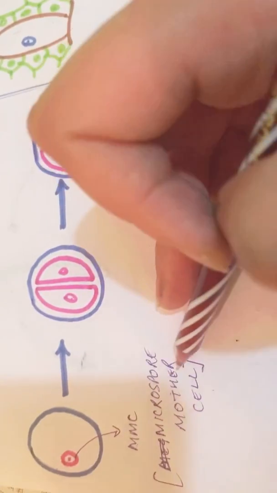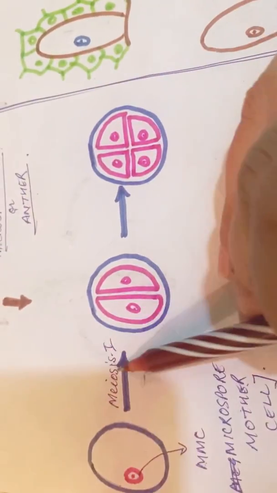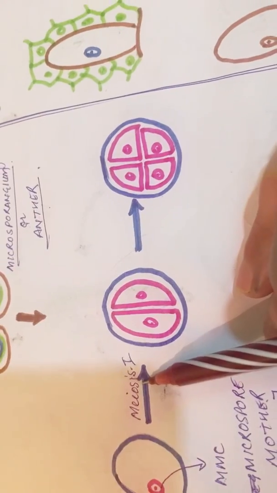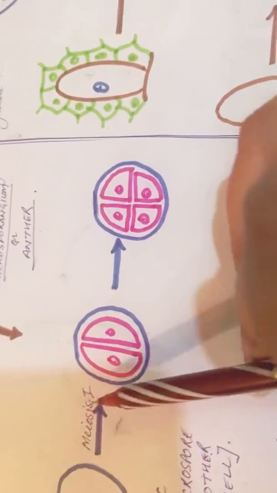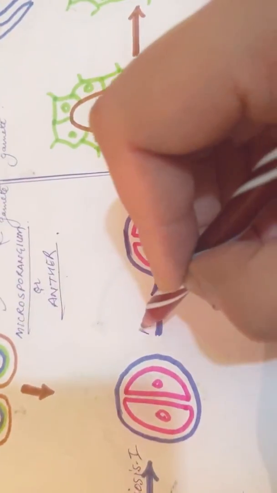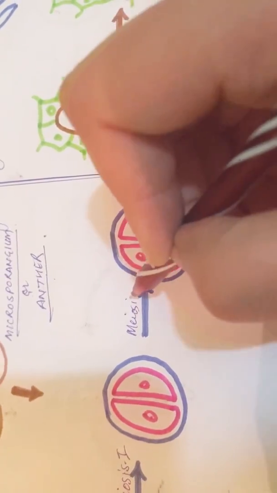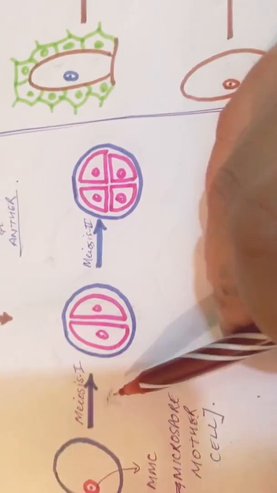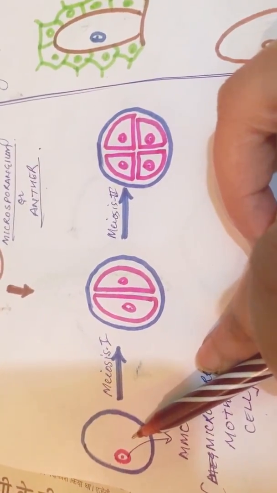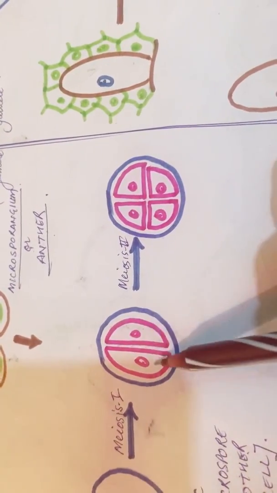So see here, this is MMC, microspore mother cell. It undergoes meiosis 1. As you all know, meiosis comprises two stages, meiosis 1 and meiosis 2. This single microspore mother cell leads to the formation of two cells.